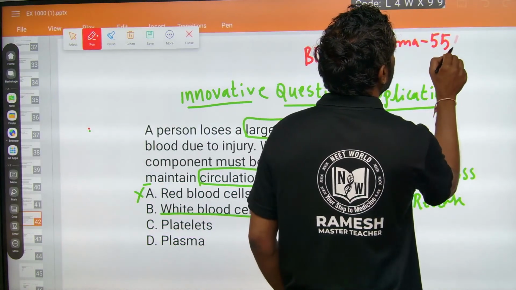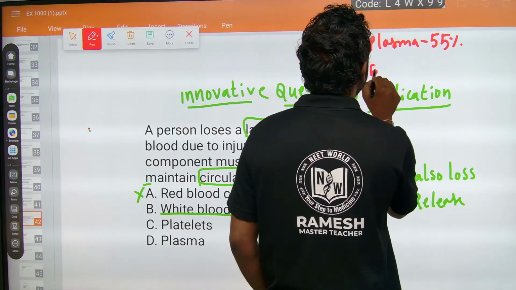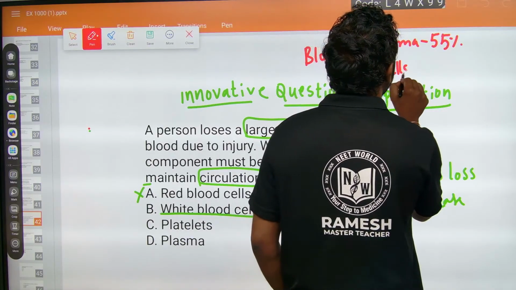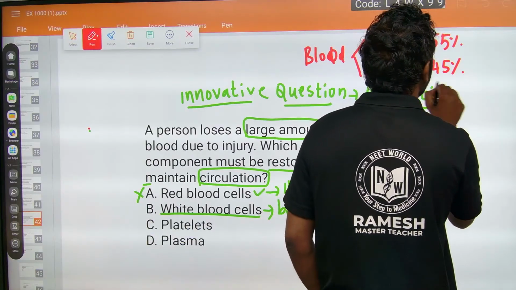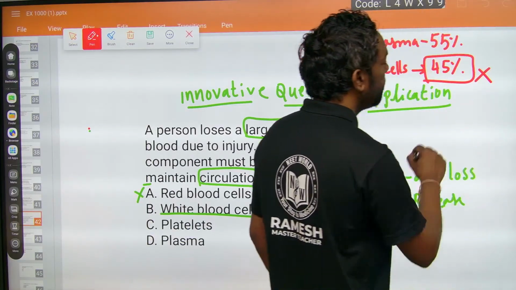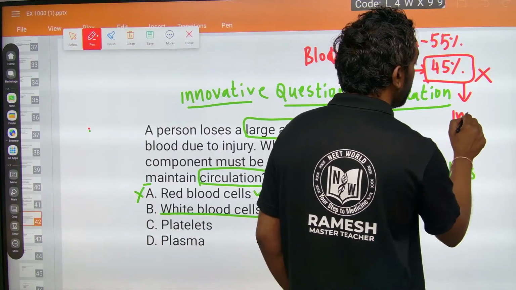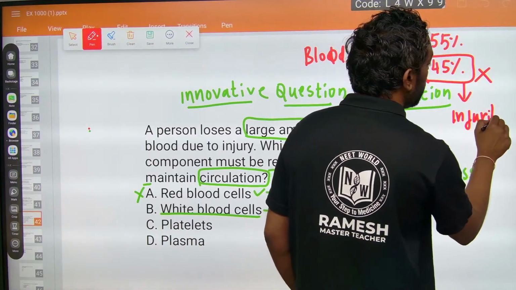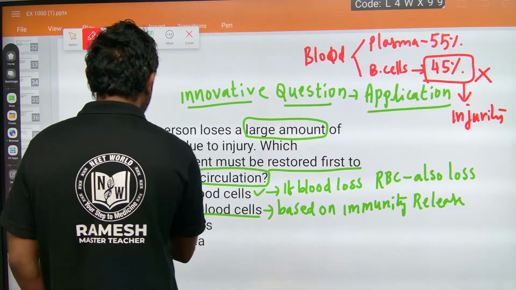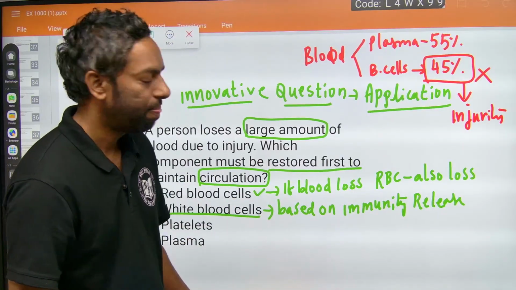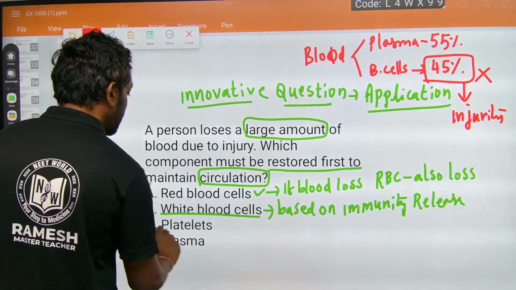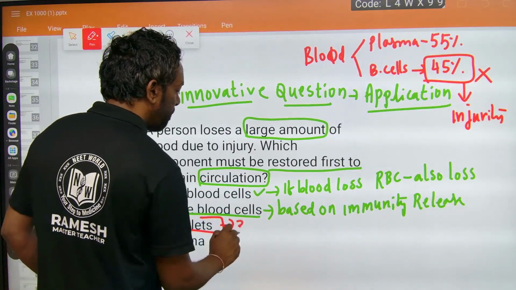is 55%, blood cells are 45%. This 45% is lost due to injury. So the first statement and second statement are absolutely worthless, and platelets are only 3.5 lakhs.